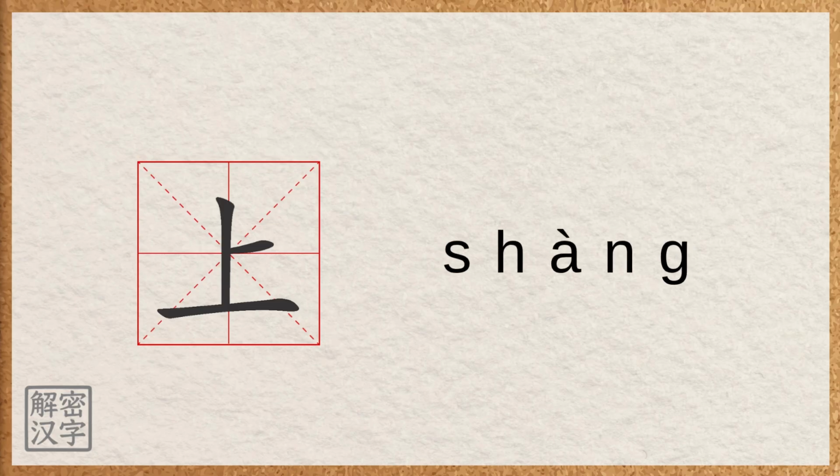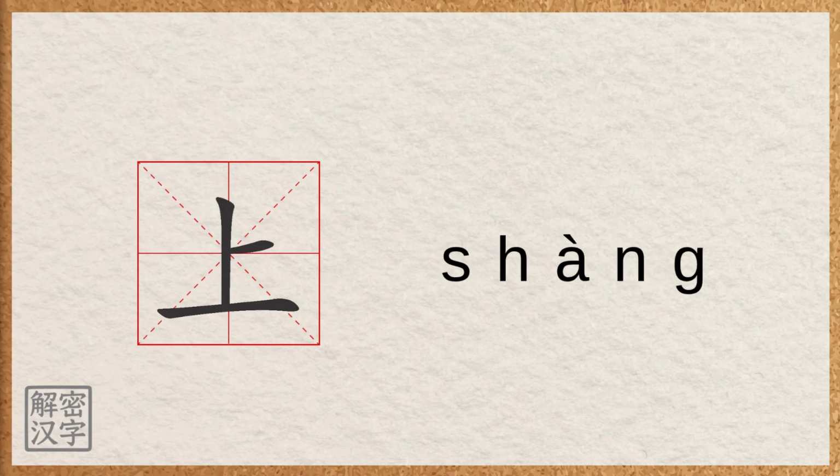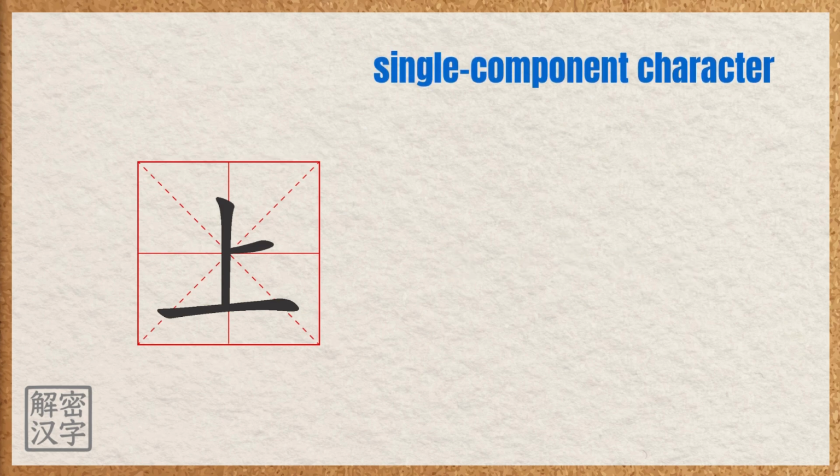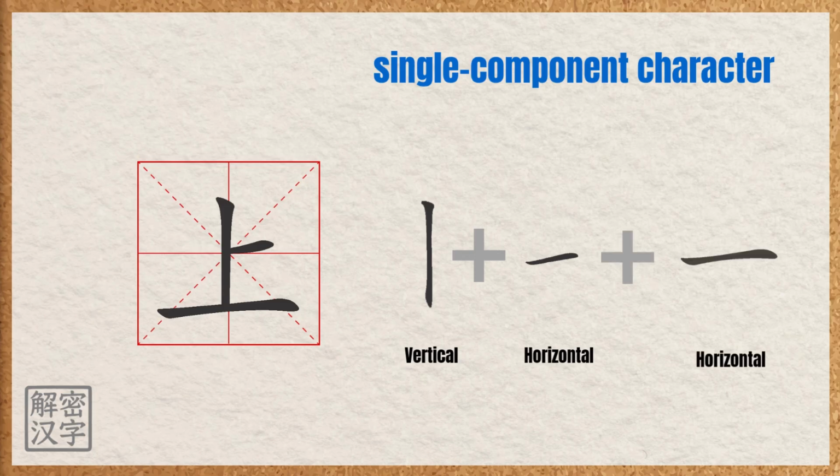上 上 shàng. The character shàng is a single component character made up of 3 strokes, one vertical line, one short horizontal line, and one long horizontal line.